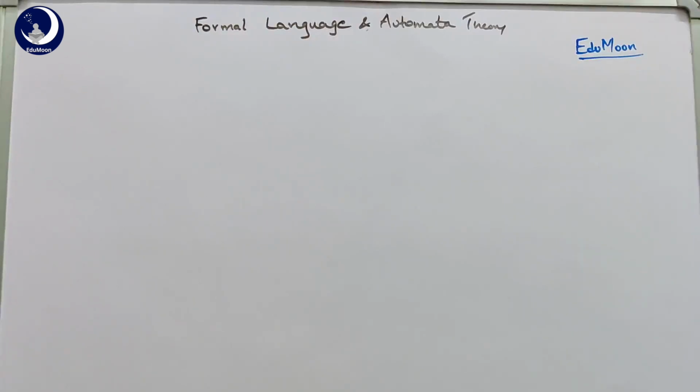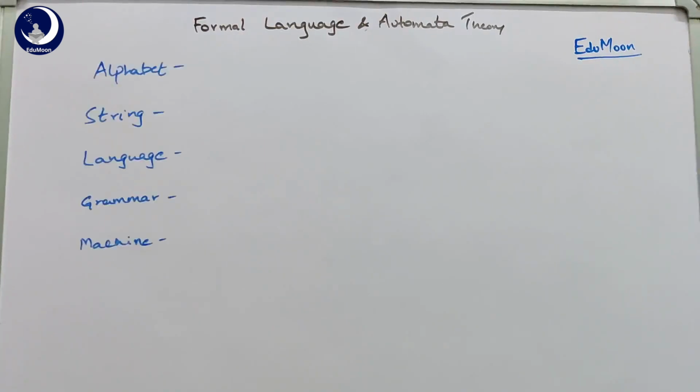In this short video, we shall see about formal languages and automata theory, which is also called FLAT. So the basic definitions and the notations of the subject are alphabet, string, language, grammar and machine. These are the basic definitions we come across in this topic, and today we shall discuss them.